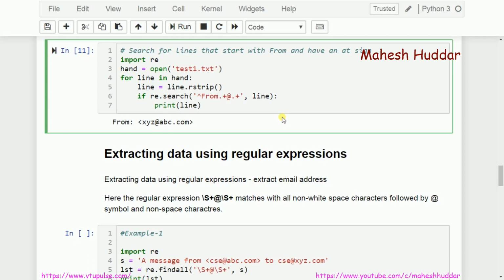I'm not interested in the entire line. If I use the search function, I will write some pattern to match with the USN. If it is matched, it will return true, so I can display that entire line. But I'm not interested in the entire line. I'm interested in only the USN from that file. So how can I do that? It's a very simple concept. What I need to do is use the findall function.